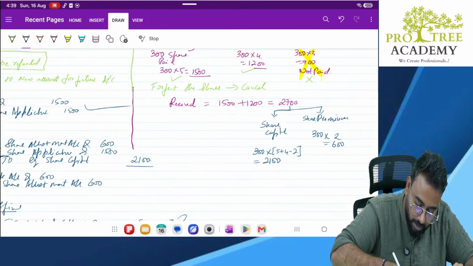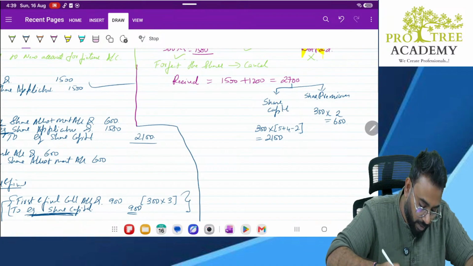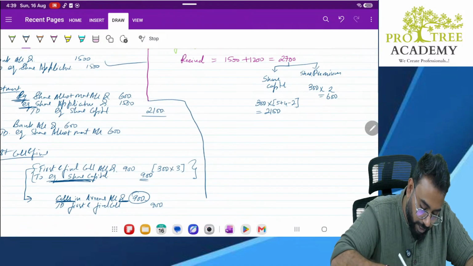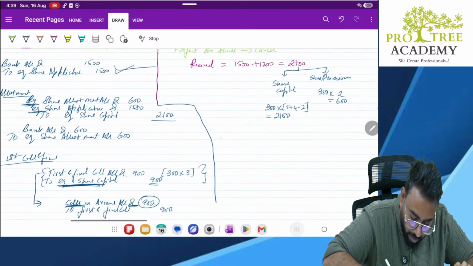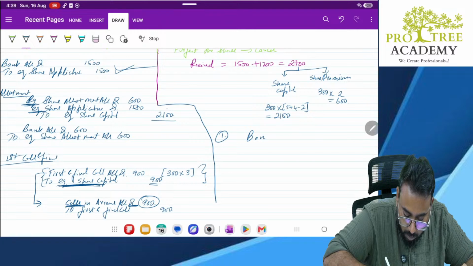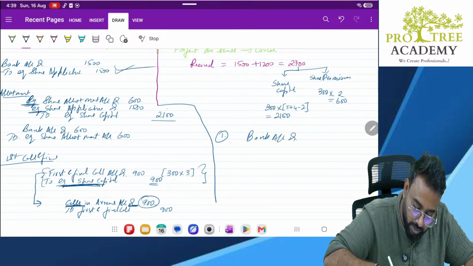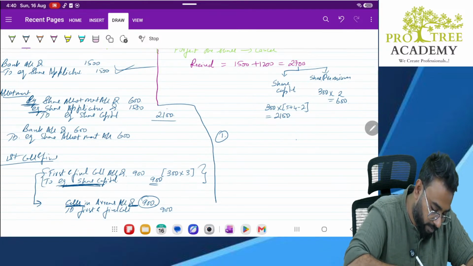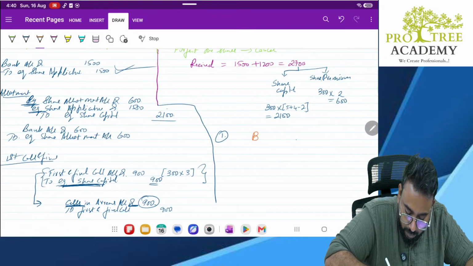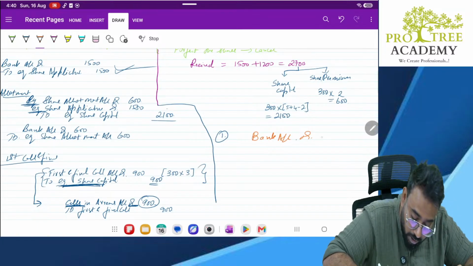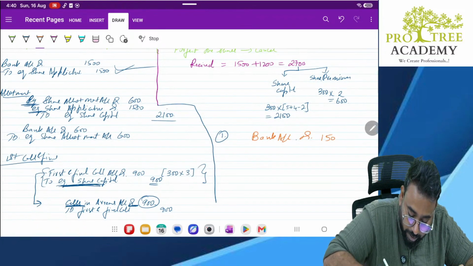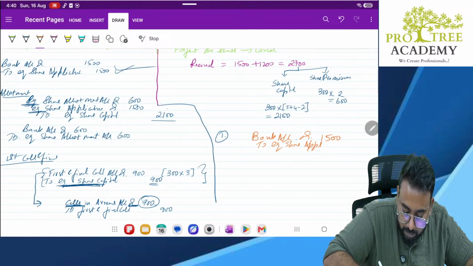Now what changes, sir? What are the entries that will change? First entry will remain the same, sir. Whatever is there, that entry will remain the same. So what is the entry? Bank account debit. How much is it? Sir, bank account we have received on application 1500. Very good. To equity share application 1500.